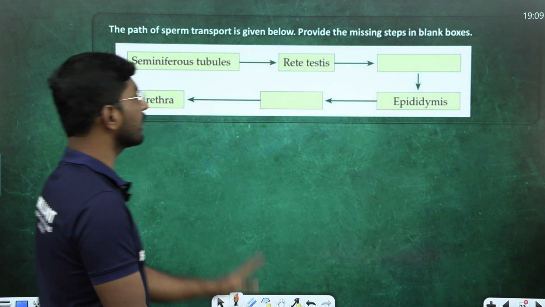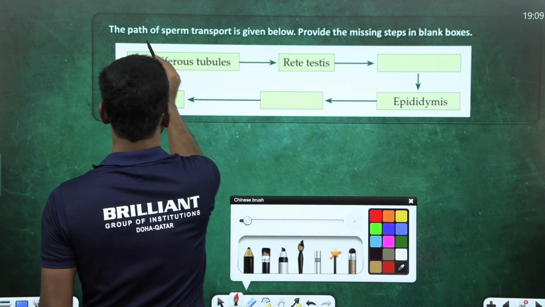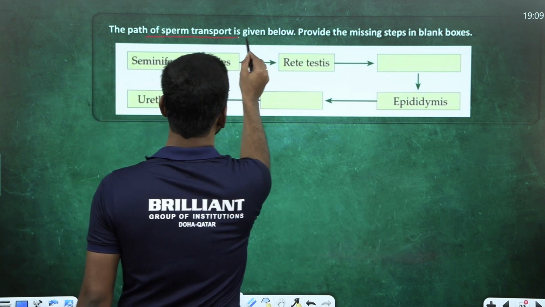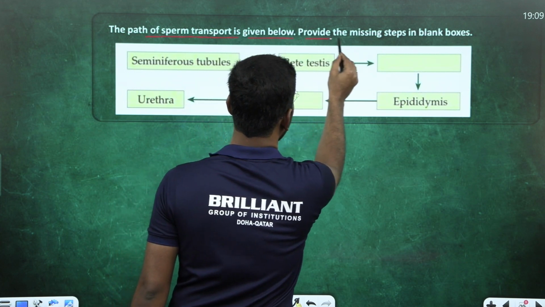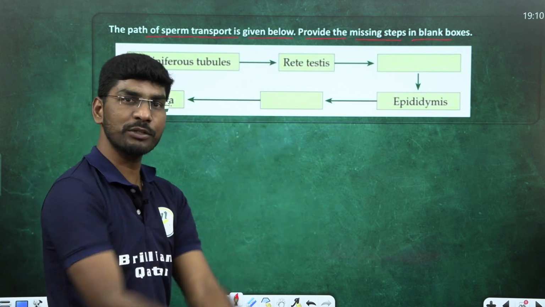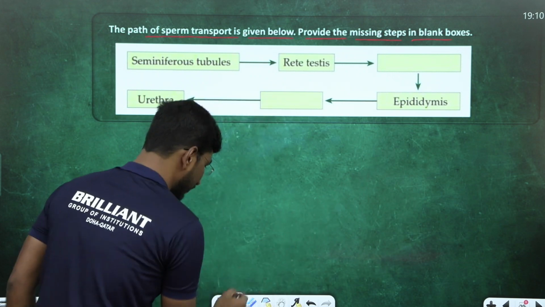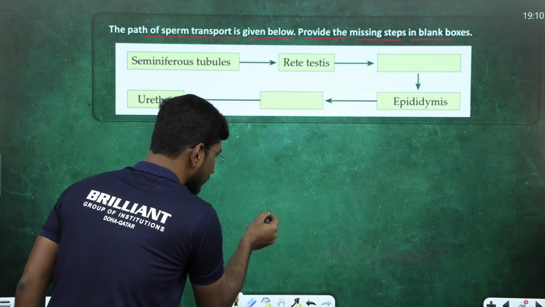Next question. Look here. This is one of the simple questions. If you ask me, this is a simple question. The path of sperm transport is given below. Provide the missing step of the blank box. What is the path of sperm release? We know, in the last class I told you. Look here, one more time we discuss. This is the testis.